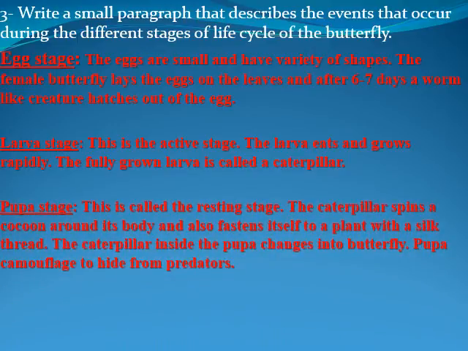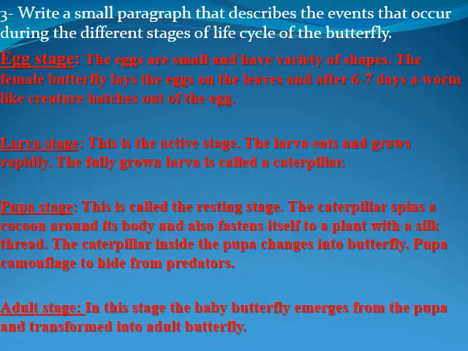Pupa stage, this is called the resting stage. The caterpillar spins a cocoon around its body and also fastens itself to a plant with a silk thread. The caterpillar inside the pupa changes into a butterfly. Pupa camouflages to hide from predators. And the last stage, which is the adult stage, the baby butterfly emerges from the pupa and transforms into an adult butterfly.